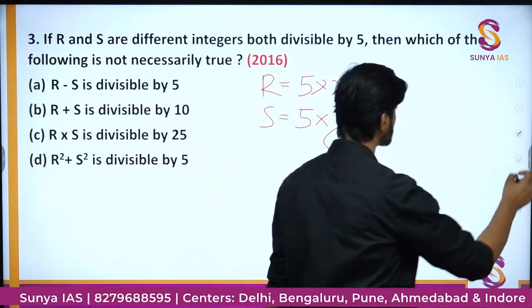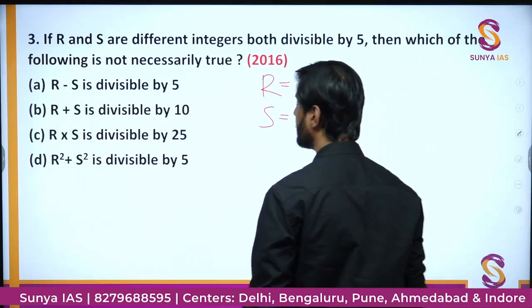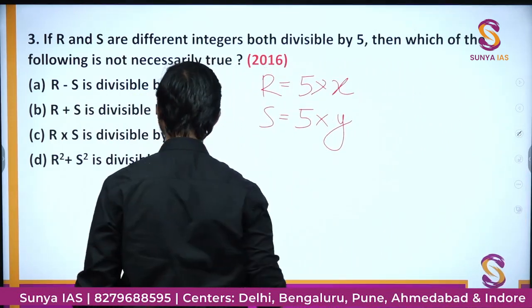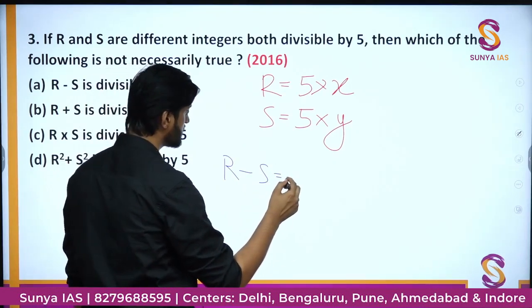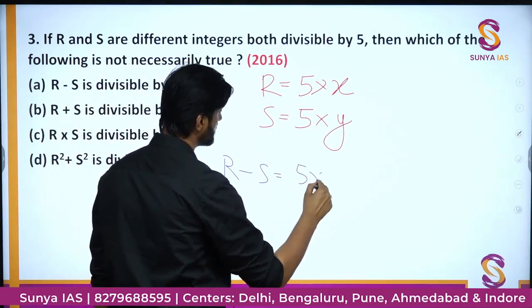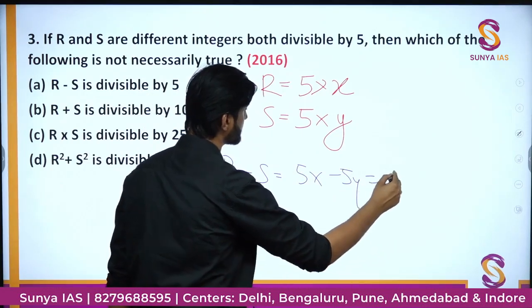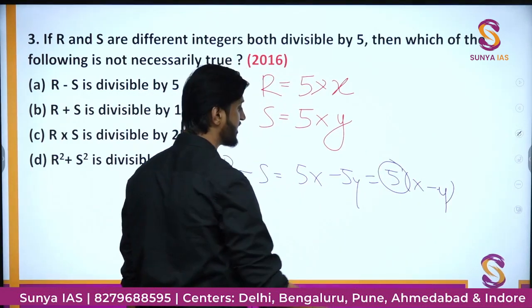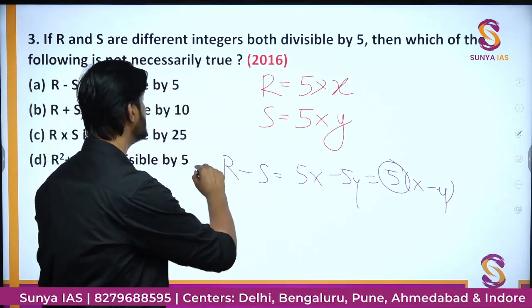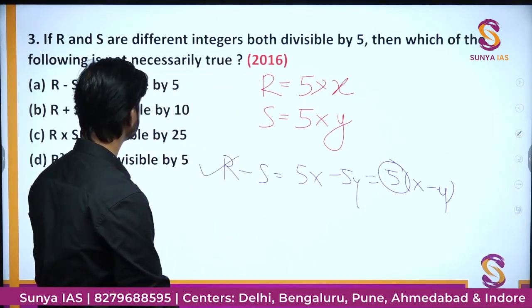Now we will check one option after the other. The first option says that R minus S is divisible by 5. So what is R minus S? It is nothing but 5x minus 5y, that is 5 common, times x minus y. So obviously if there is a factor of 5, this will be divisible by 5. So option number A is true.